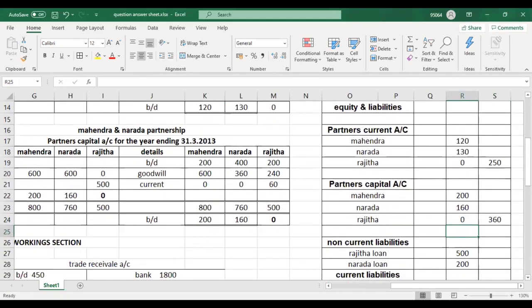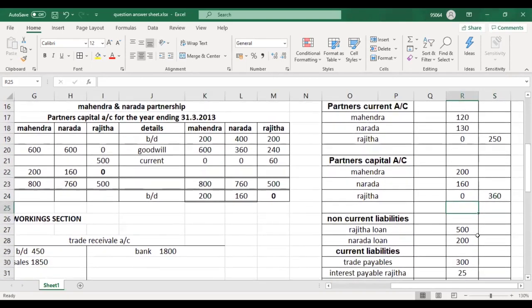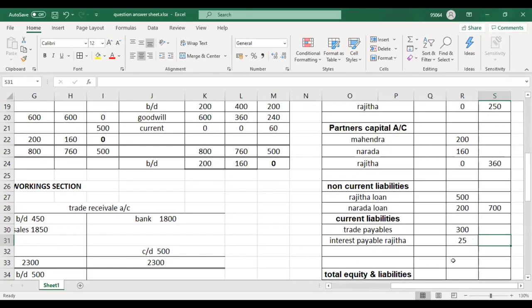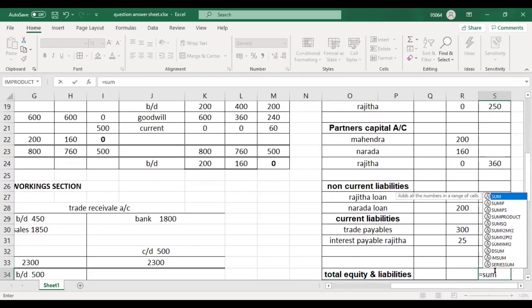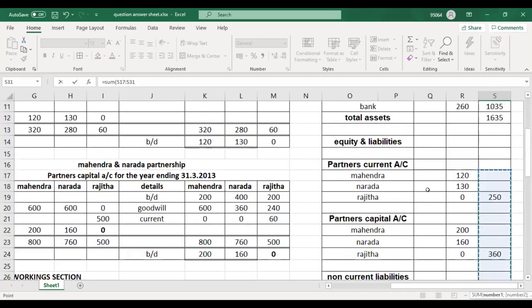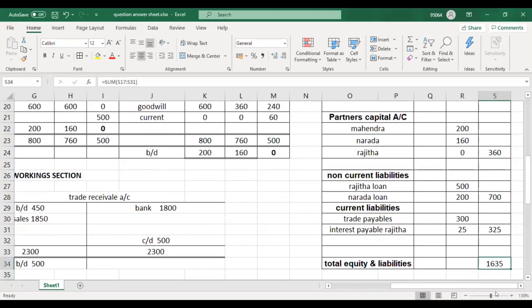And now the total of non-current liabilities is 700, and current liabilities is 325. Now let's add everything from liabilities to equity. It should be 1635.